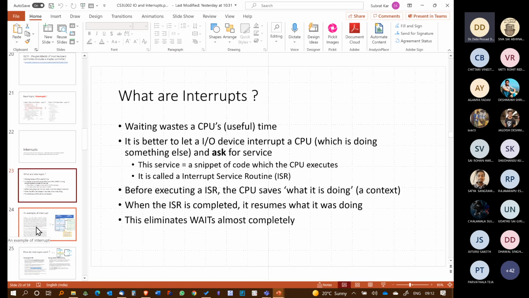Okay. Now, the CPU therefore saves what it is doing, right? And that is called a context. And we also mentioned in passing, I hope all of you remember the Pringles, the way you push and access potato chips from a Pringles pack is very much like a stack. You push things into a stack, you pop things out of a stack. And the CPU saves by pushing all the things it needs to come back, including the program counter and +1 instruction and all the things it needs to save, right?